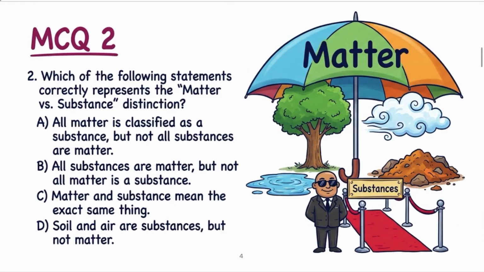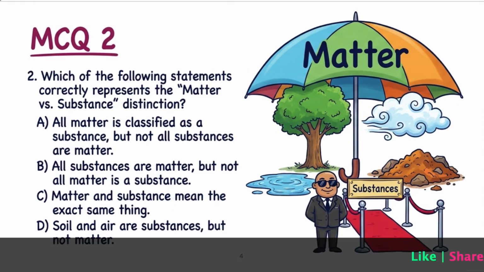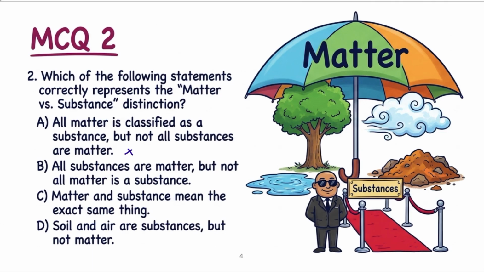Now question number 2. Which one of the following statements correctly represents the matter versus substance distinction? Once you check all the options, you will find: all matter is classified as a substance, but not all substances are matter. No, this is not the answer. All substances are matter, yes, but not all matter is substance, yes. This is the correct answer.